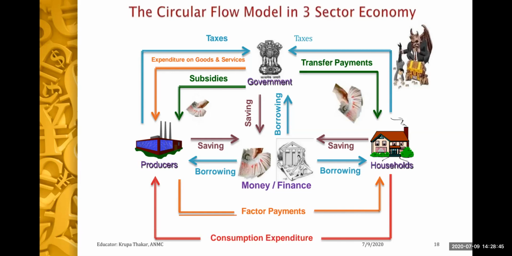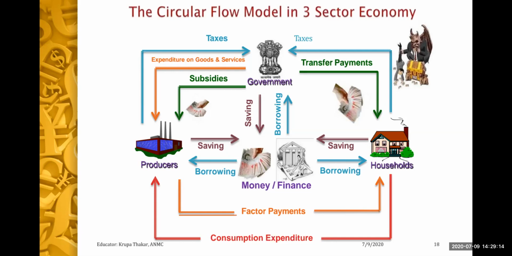So now let's understand the relation. Again, now we know producers, money, finance, and households are related to each other. Now let's understand how producers are related to government and how households are related to government in the circular flow. So government gives subsidy to the firms. In return, the firms, whatever they are producing, pay taxes on the income which is generated.